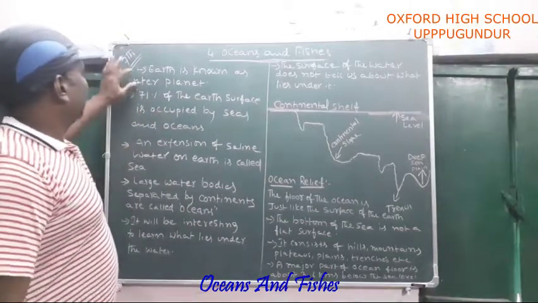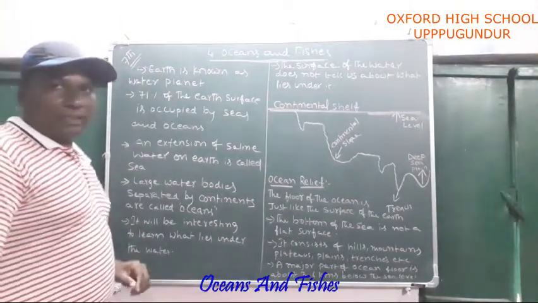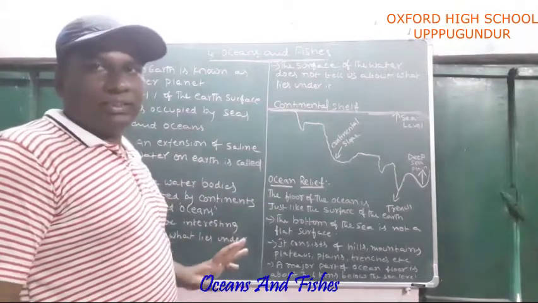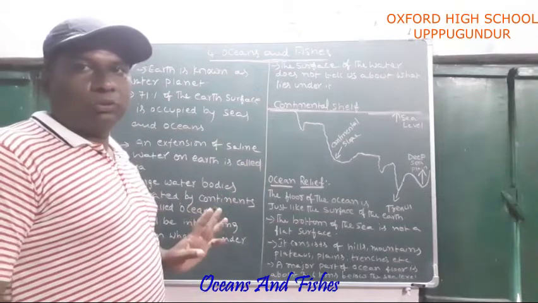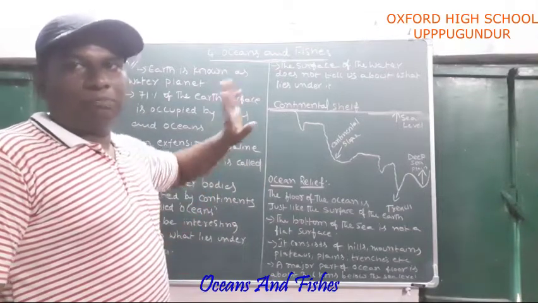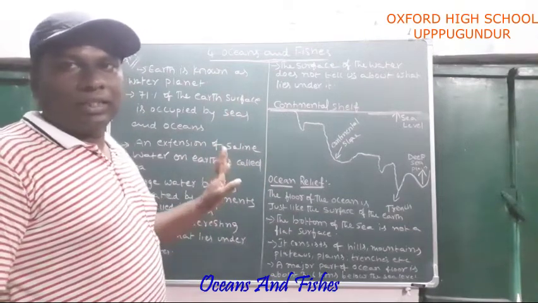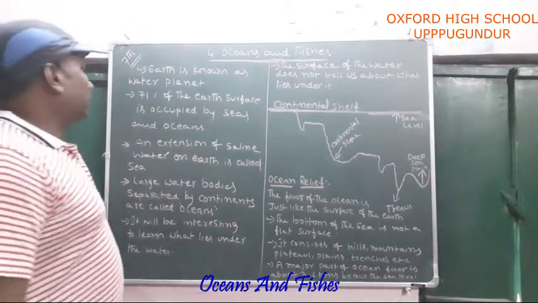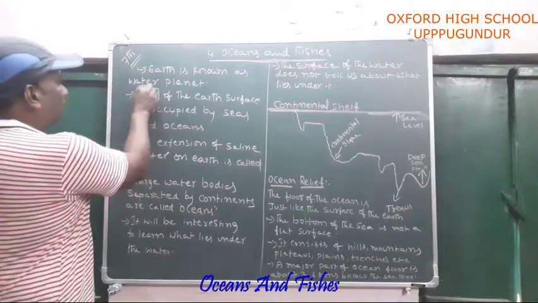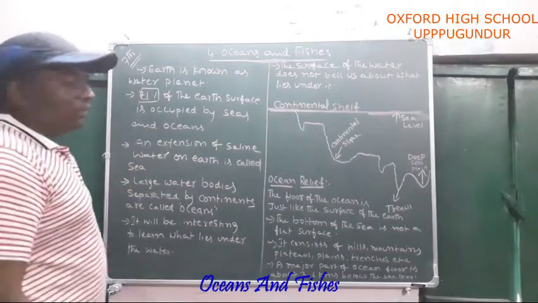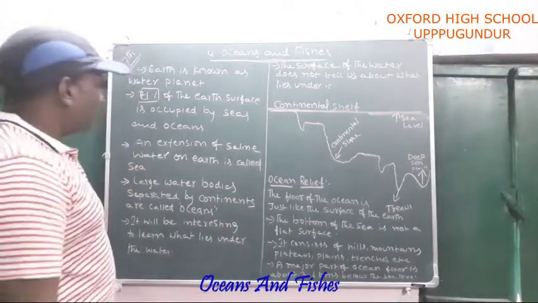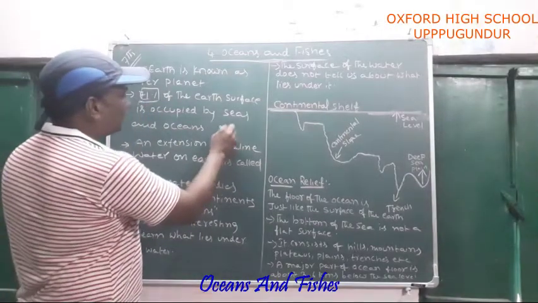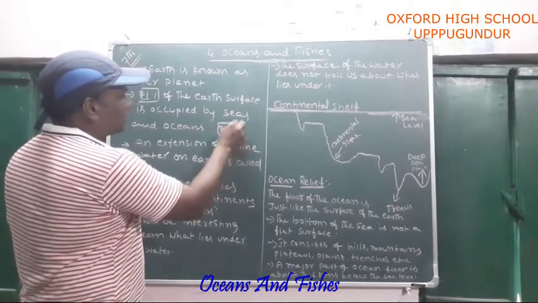Earth is known as the water planet, because if you go to space and see Earth, it looks blue, so Earth is called the blue planet, the water planet. 71% of the Earth's surface is occupied by seas and oceans. The remaining 29% is land area. We know that very well.